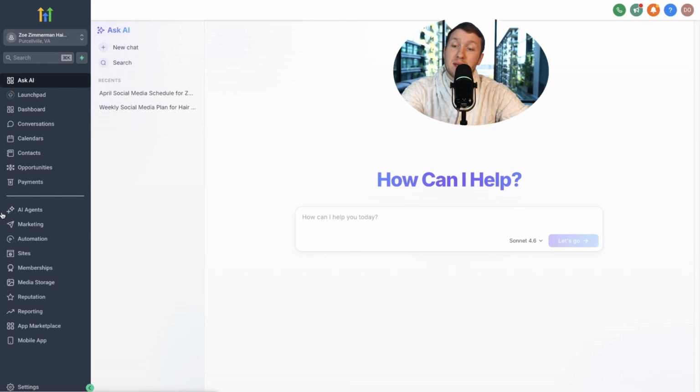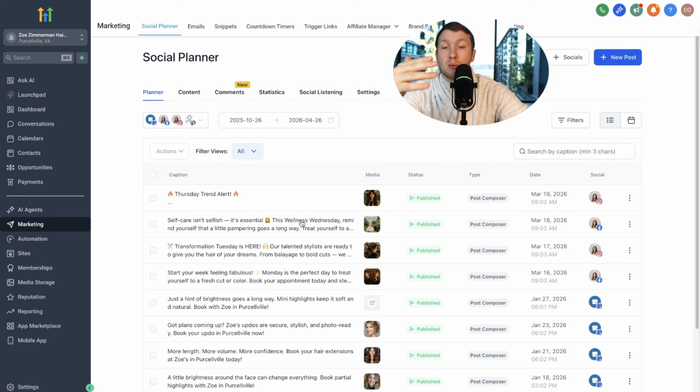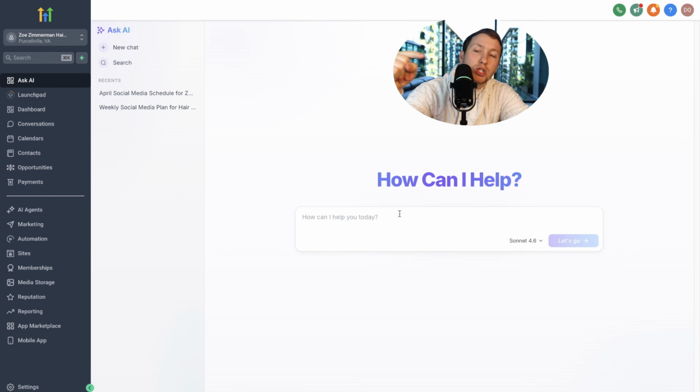So the old way would be to come into the marketing tab, build out your posts, schedule them, go to ChatGPT, generate, do all this stuff, copy, paste. It still takes a while. But with this, you don't have to do anything. You can just tell Ask AI, I want this, that, and it will do it for you. So check this out. This is absolutely insane.